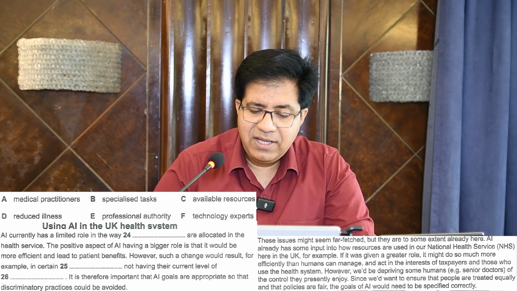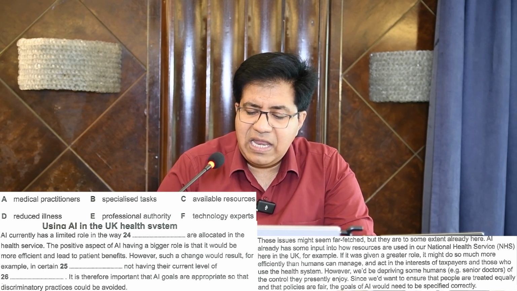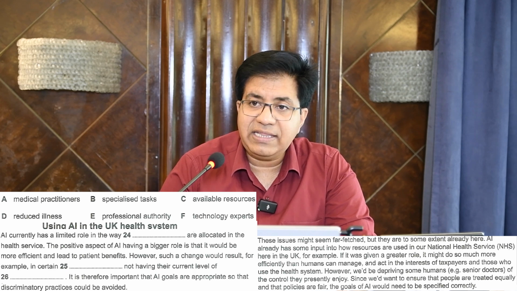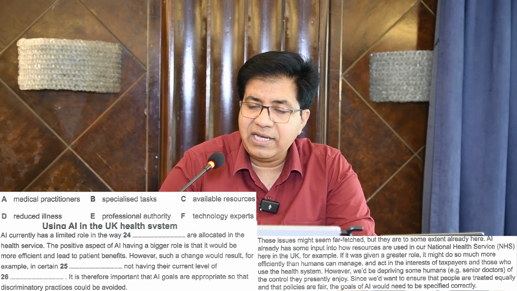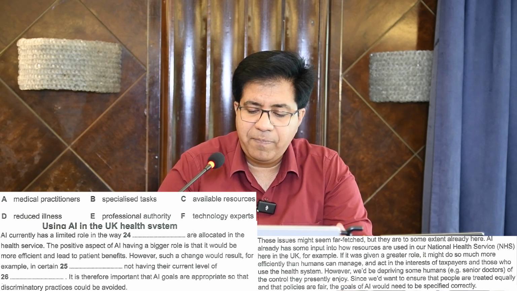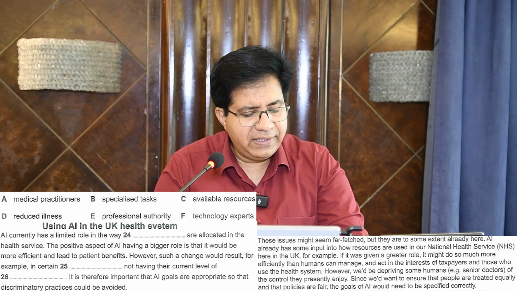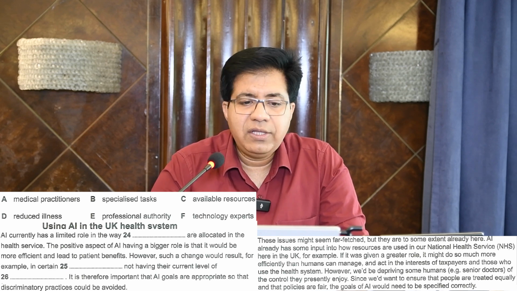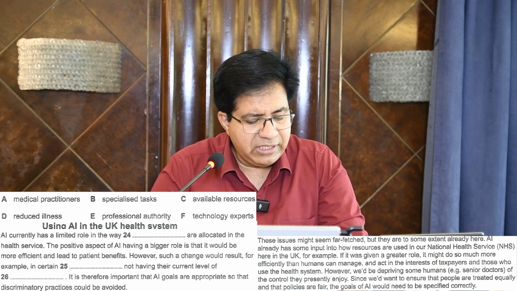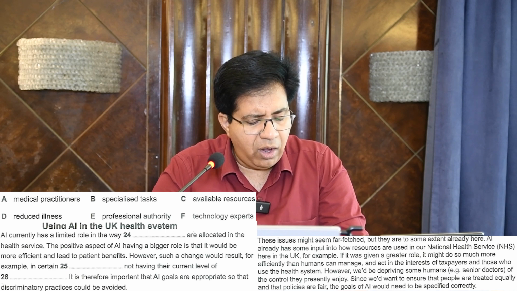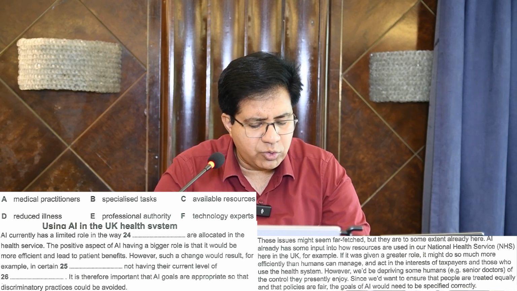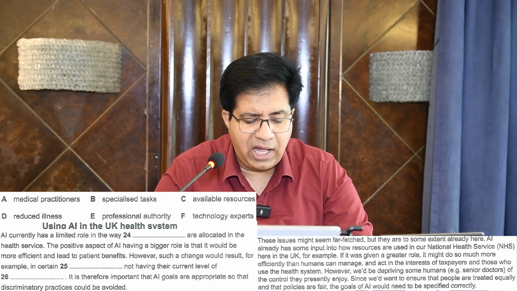Let's see. AI currently has a limited role in the way dash are allocated in the health service. The answer is something which are allocated, and the R means the answer must be plural. So please come back. Third last paragraph, second page. These issues might seem far-fetched, but they are to some extent already here. AI already has some input into how resources are used.